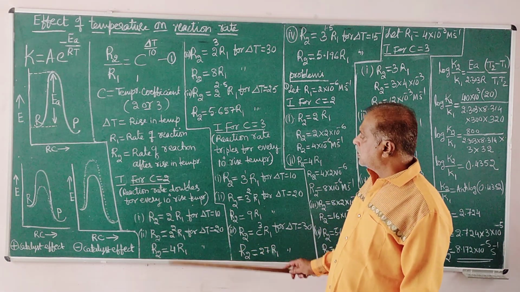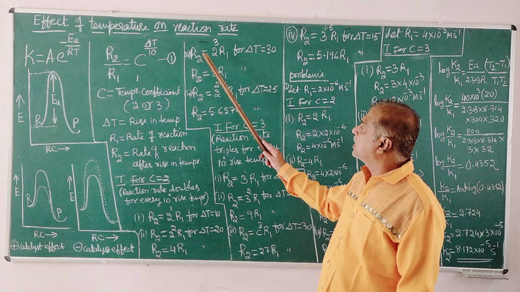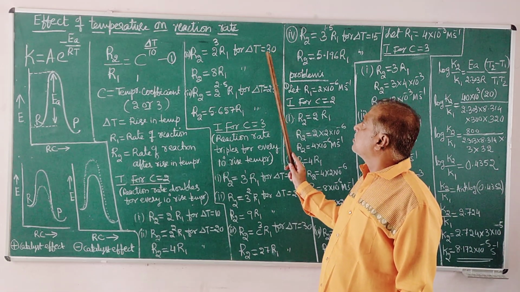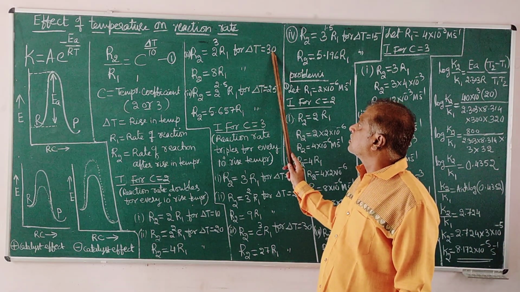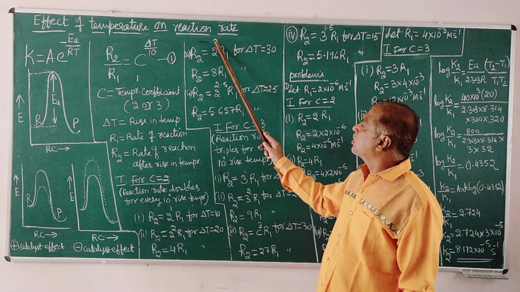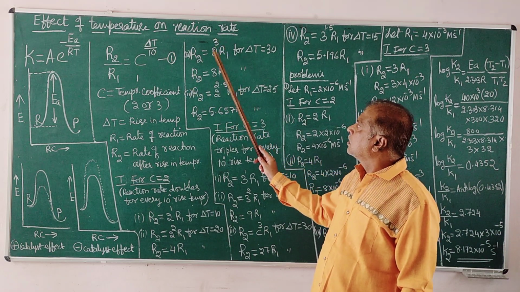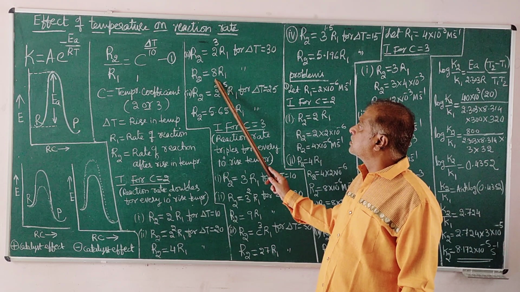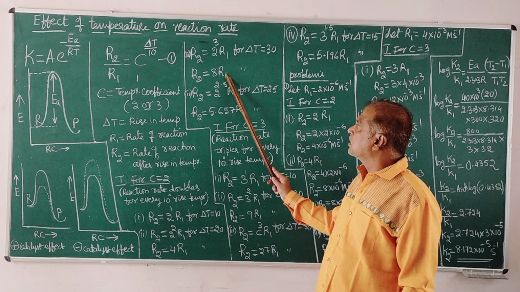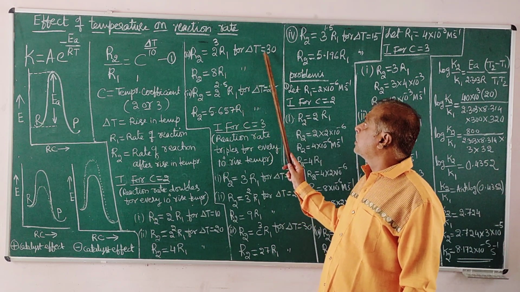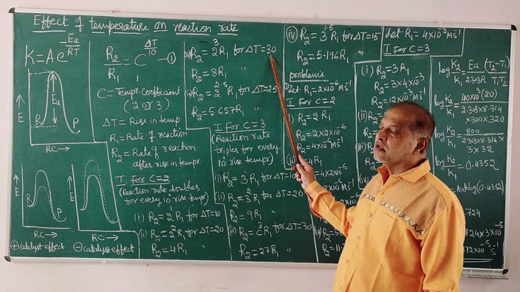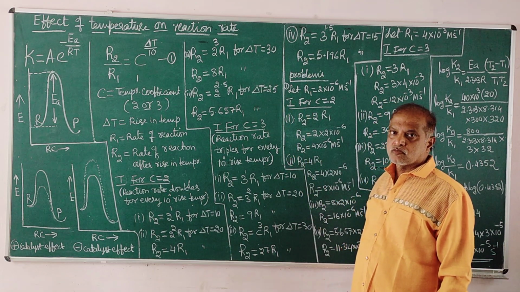Similarly, for a 30-degree rise in temperature, 30 by 10 is 3, that is 2 to the power of 3, which is 8. So there is an 8 times increase in rate for a rise of 30 degrees centigrade.